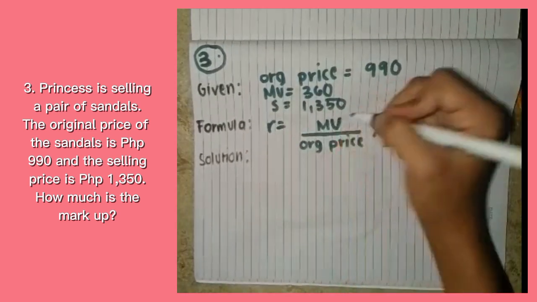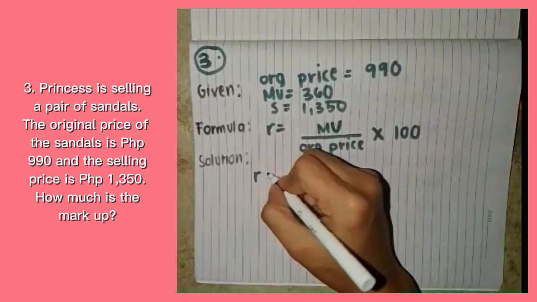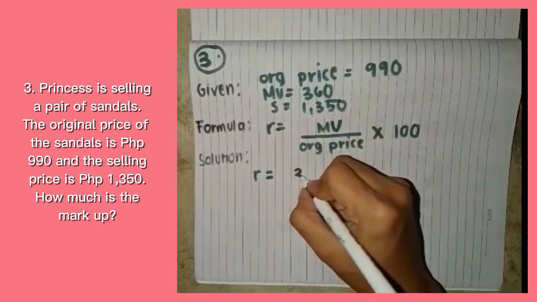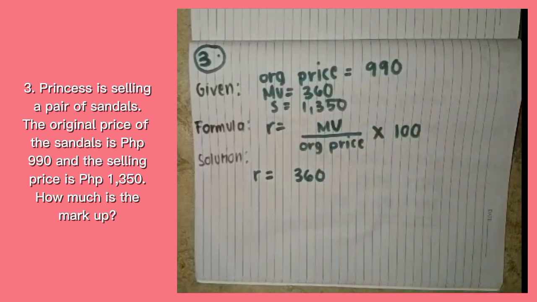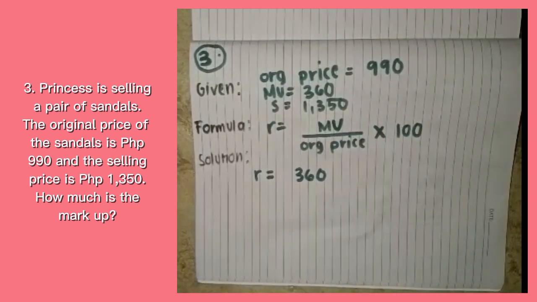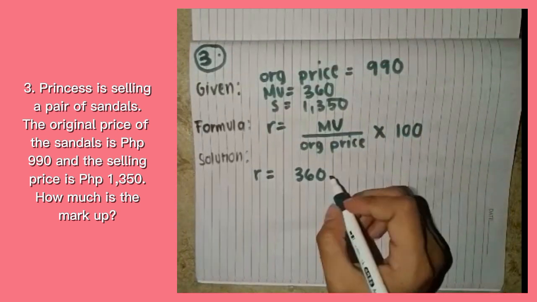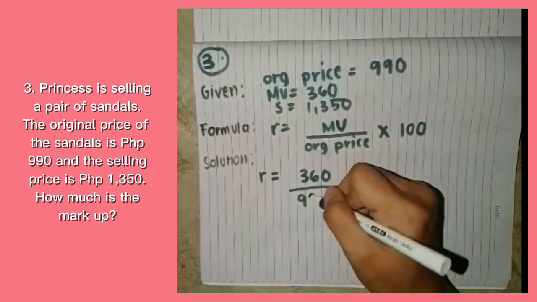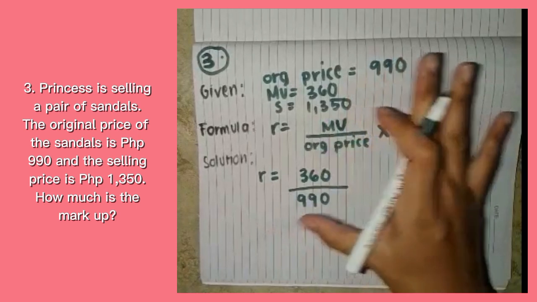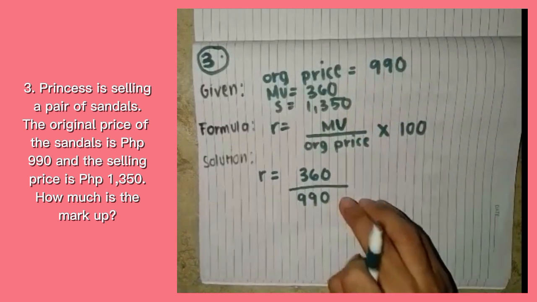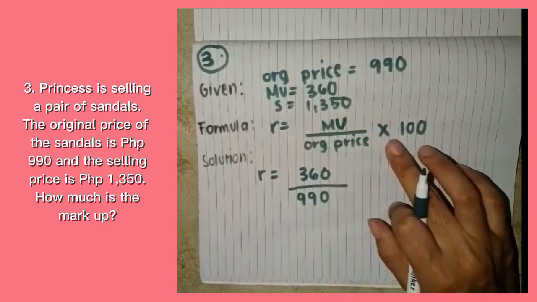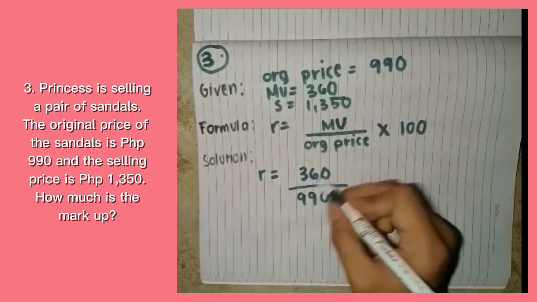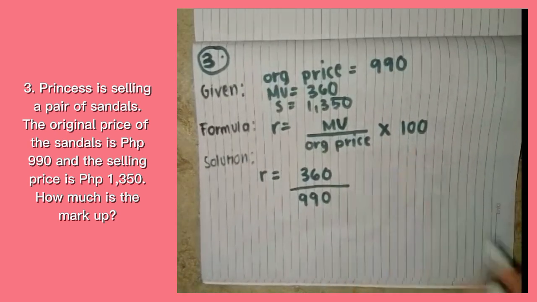R is equal to the markup, 360, divided by the original price, which is 990 pesos. We're going to calculate this first before we multiply by 100. You can calculate this on your own to find the answer.